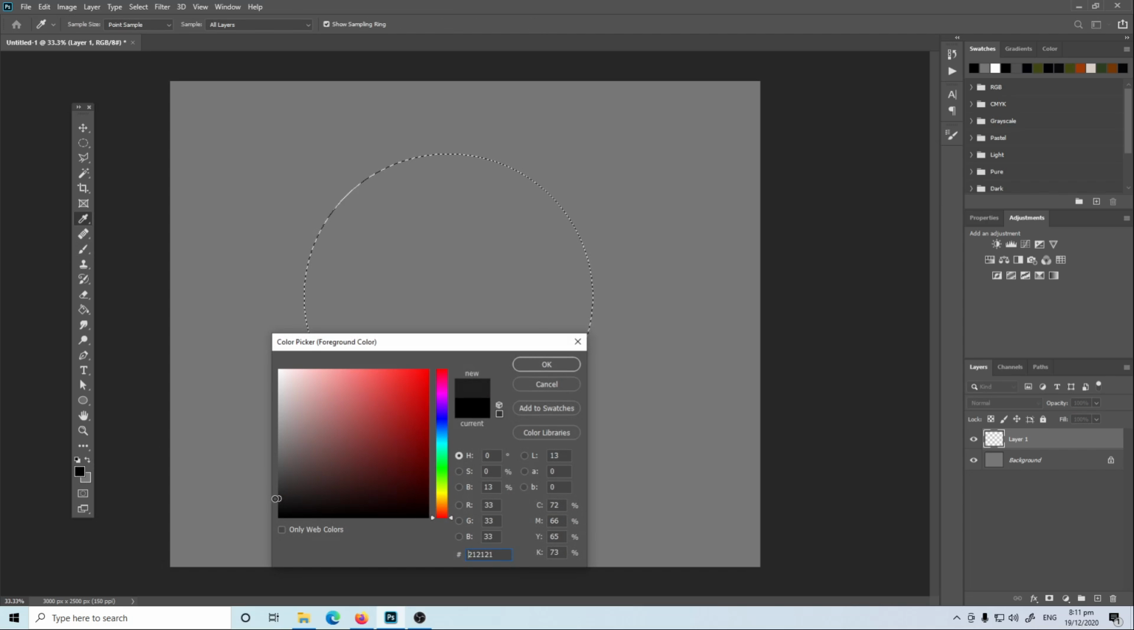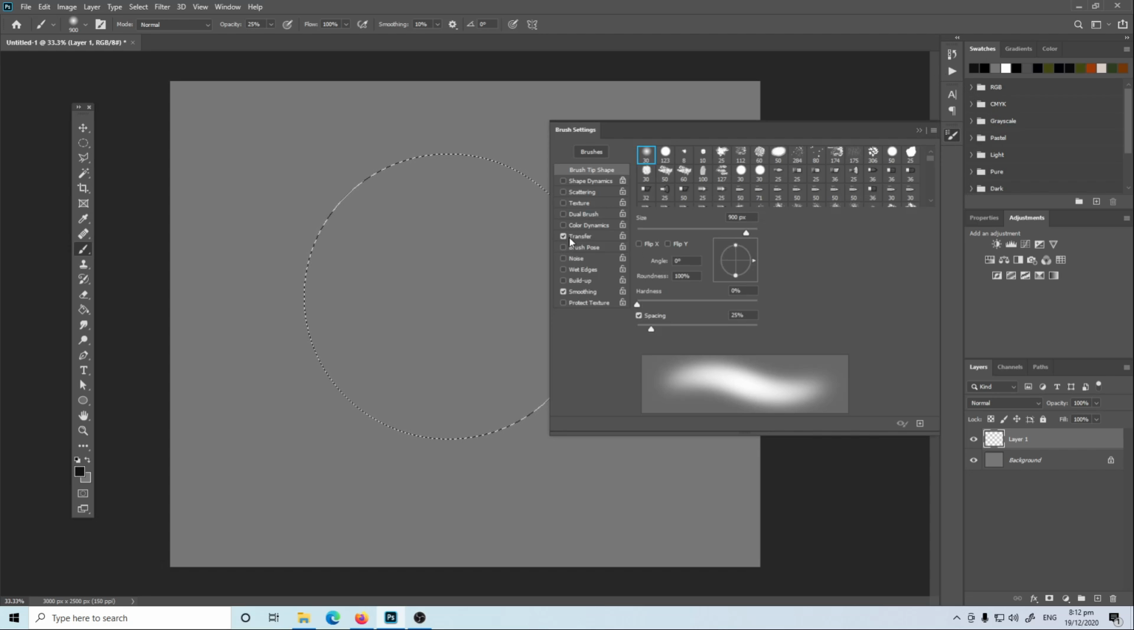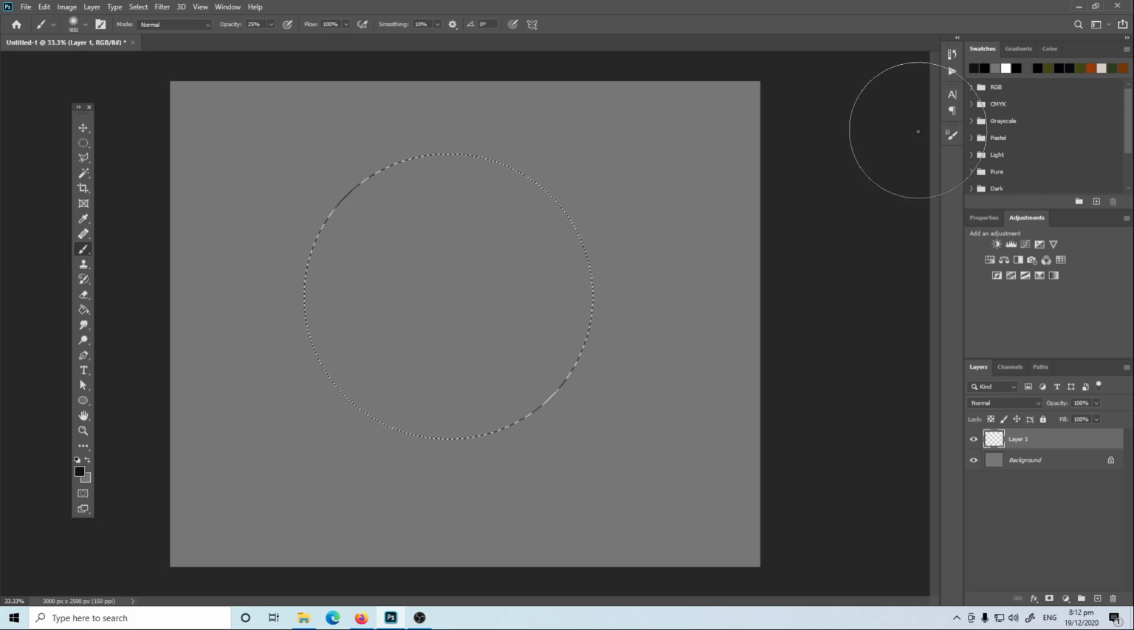Then check the color picker, say a dark gray, let's say darker, but let's say 100% black. And then once you have selected your color to black, check the transfer setting from your brush settings. And then on the upper left corner of your selection, you need to paint slightly, layer by layer, in this area.